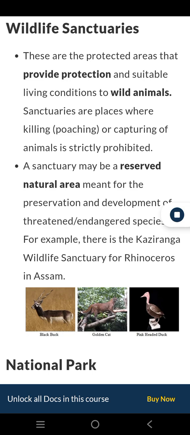Sanctuaries are places where killing, poaching, or capturing of animals is strictly prohibited. A sanctuary may be a reserved natural area meant for the preservation and development of threatened, endangered species. For example, there is the Kaziranga Wildlife Sanctuary for rhinoceros in Assam.